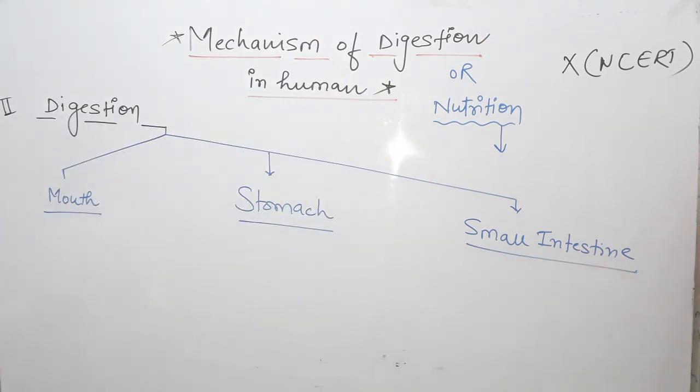First we take the digestion in mouth. After the entry of food into the buccal cavity, what happens with it?